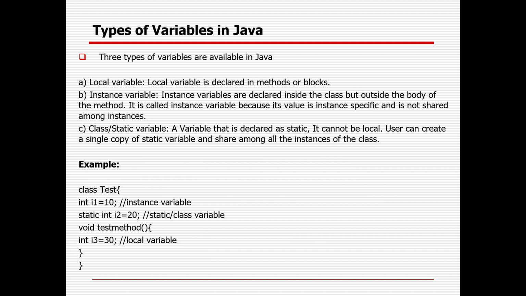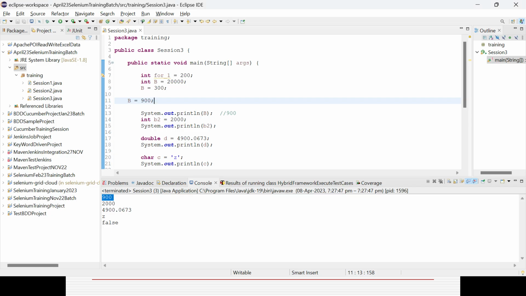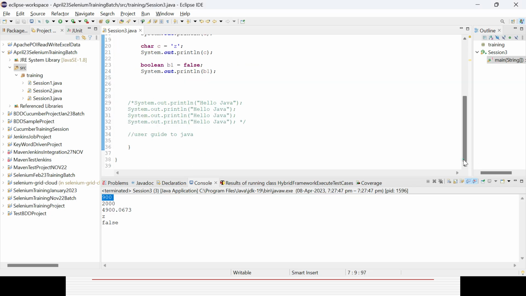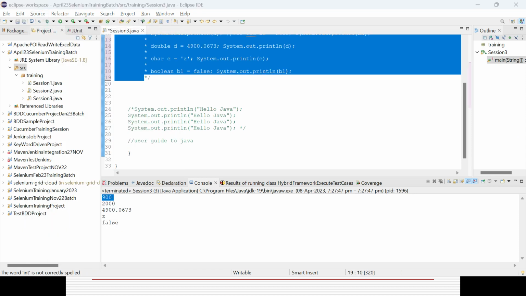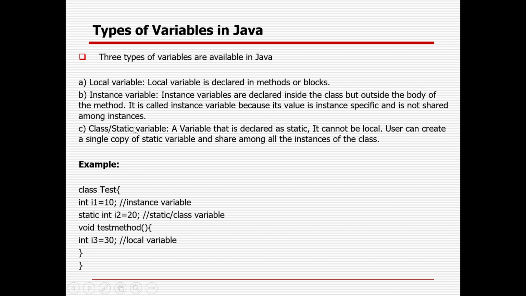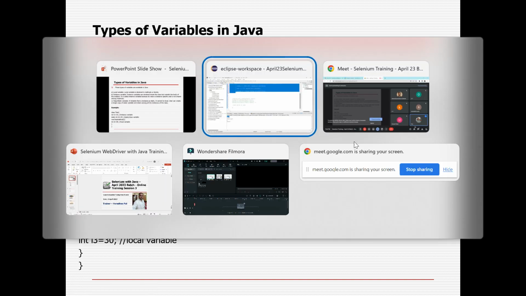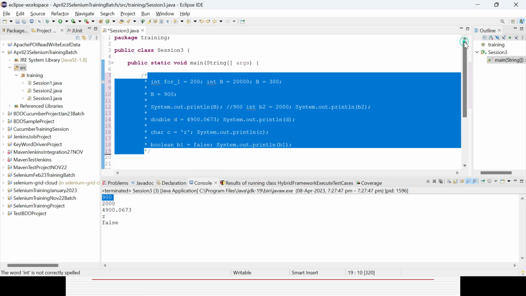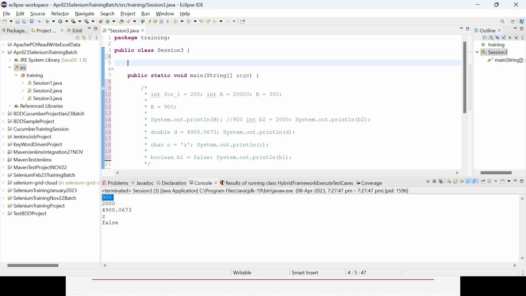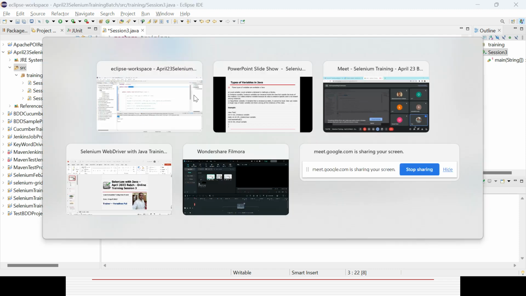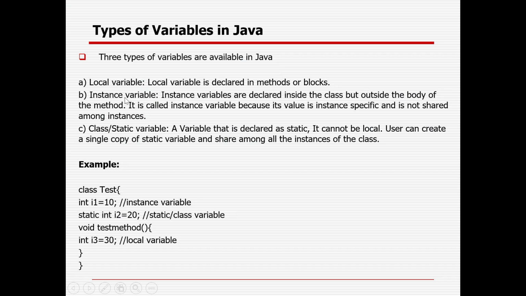In the types of variables, let's comment out all this code for now. There are primarily three types of variables available in Java: local variable, instance variable, and class variable. Local means it will be defined only within that particular method, and outside that method nobody can access it. So that is called a local variable. You can also declare the variable at class level instead of in the main method, because generally we should declare it that way.